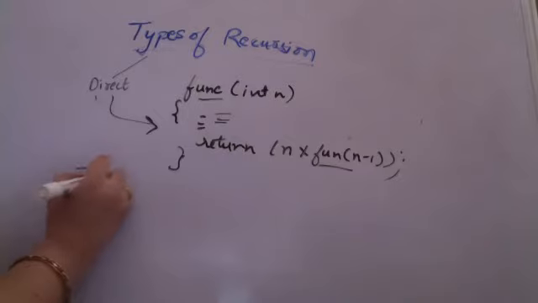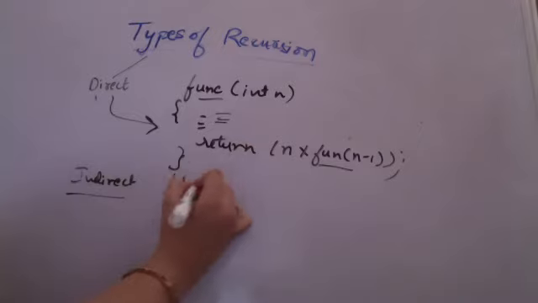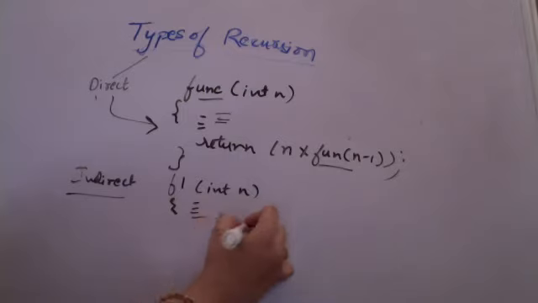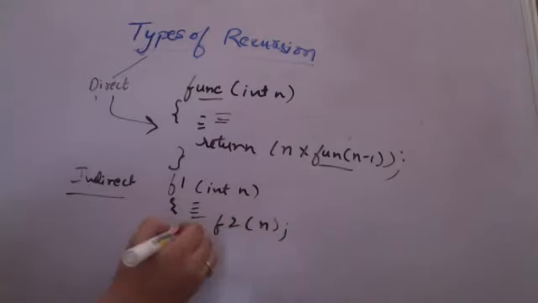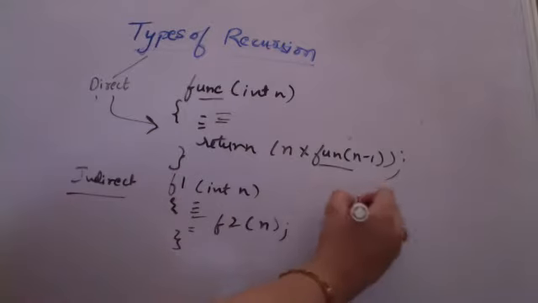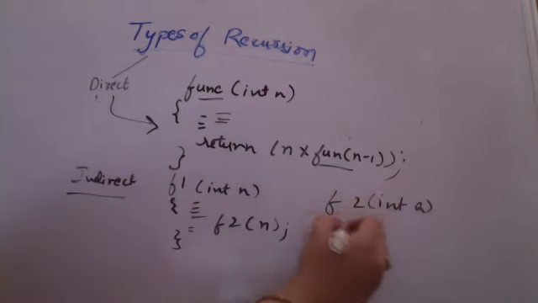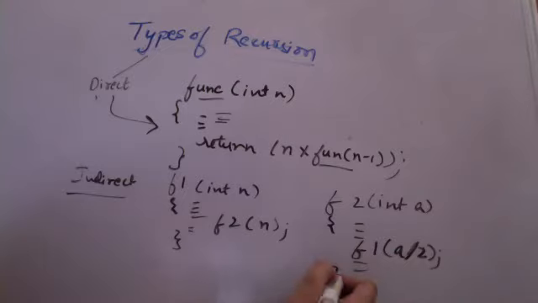What do I mean by indirect recursion now? In case of indirect recursion, I am having function say f1 which is having some integer n. It is having something and at a point calls function f2 on some n or n-1. It might not be calling for n-1, might be calling for n only, and so on. There is another function f2 which is taking some integer, say a, and from here it is calling function f1 again for a-1 or a divided by 1 or whatever. It can have any pattern of breaking. This is just an example.